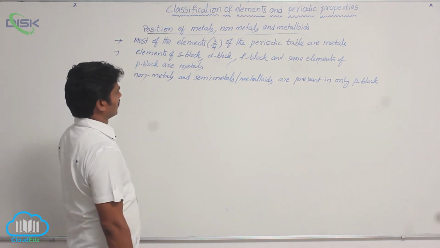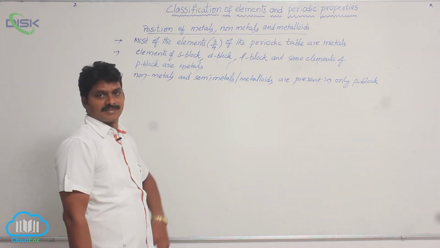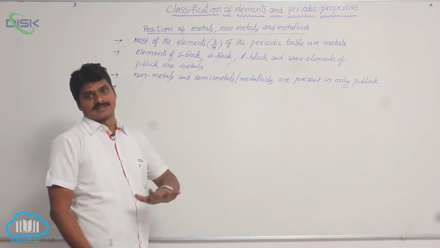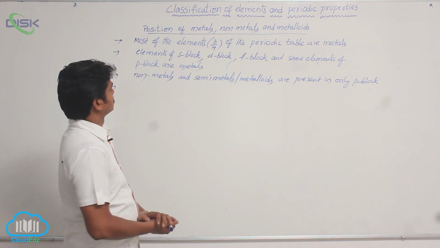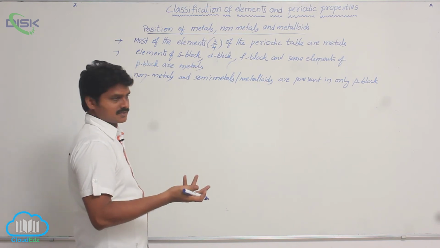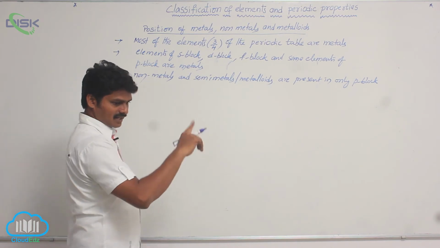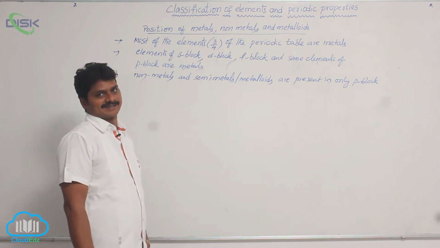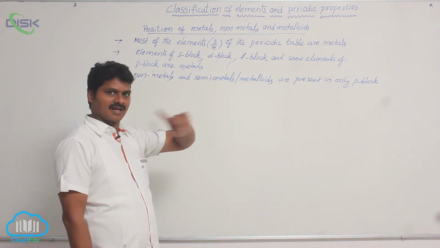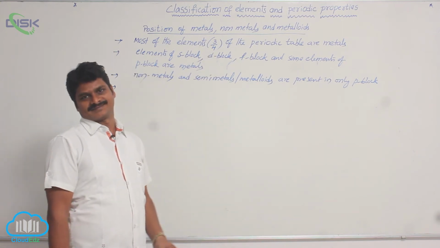Among the non-metals, some exist in diatomic state, some in solid state, some in gaseous state also. Okay, see which are in solid, liquid and gaseous state. In the overall periodic table, till now there are 11 gaseous elements. The first period, all elements are gases. The last group, all elements are gases.